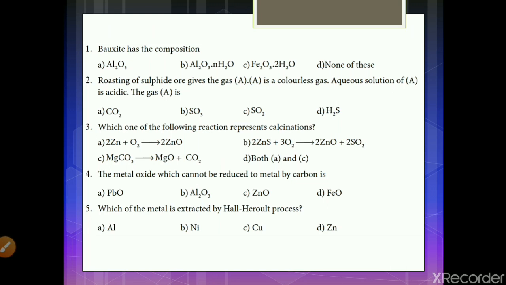The options are A, carbon dioxide; B, sulfur trioxide, SO3; C, sulfur dioxide; and D, H2S. And the answer is sulfur dioxide. We all know that sulfur dioxide is a colorless gas.